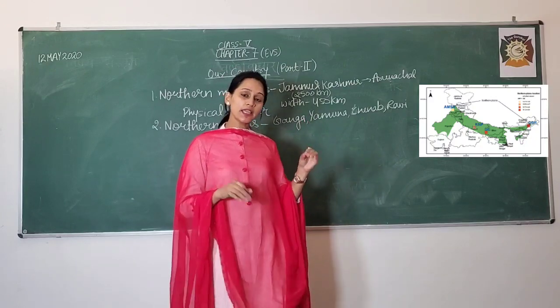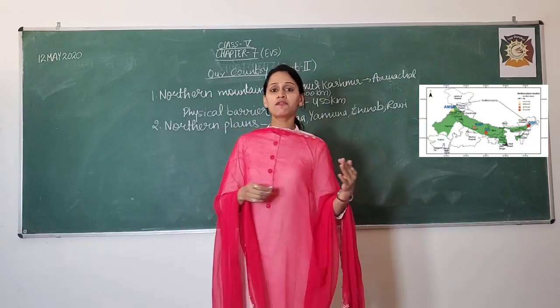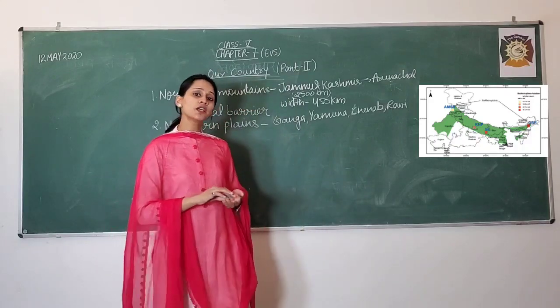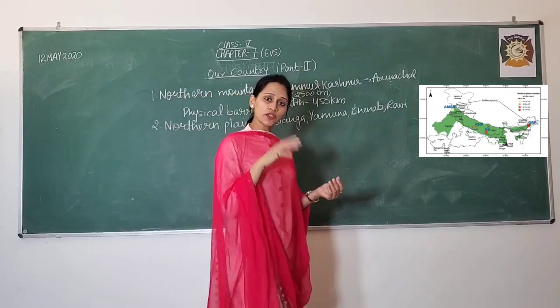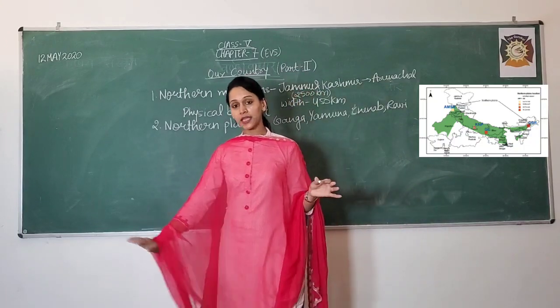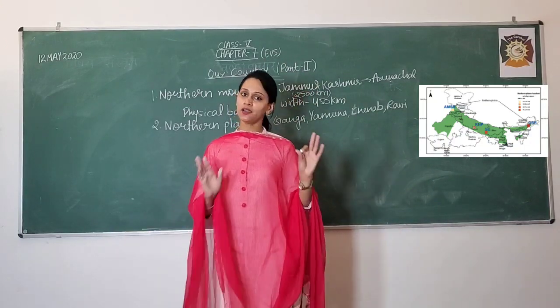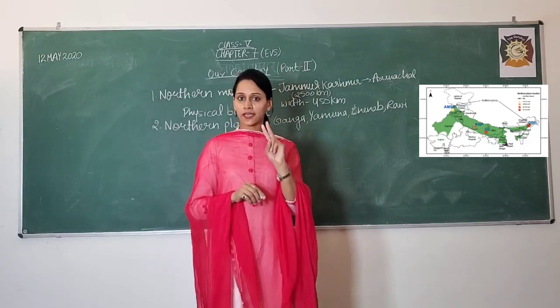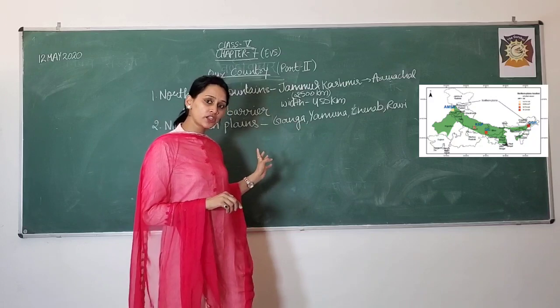Okay, and this area is formed after several million years because of the sedimentation provided by the flowing river. Because of that, the area has become smooth and plain. Okay, now you got the things. So I have just told you about the second part, which is the northern plain region.